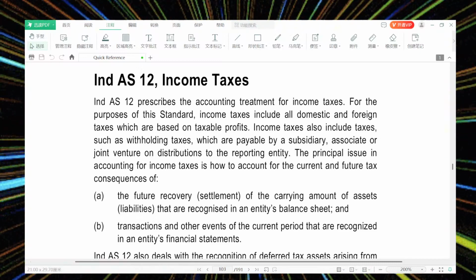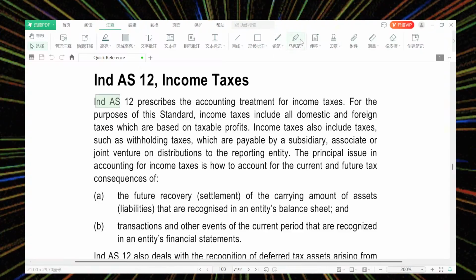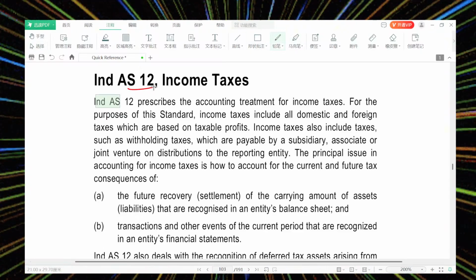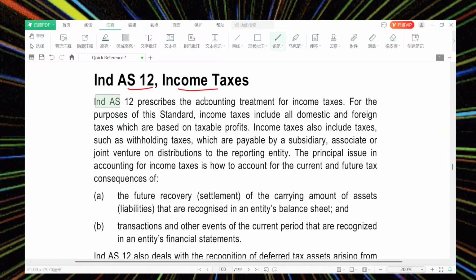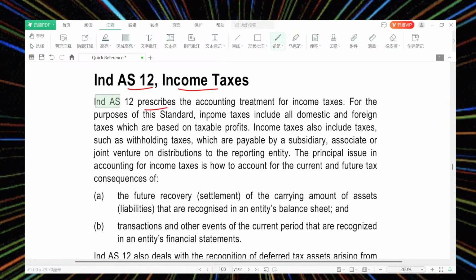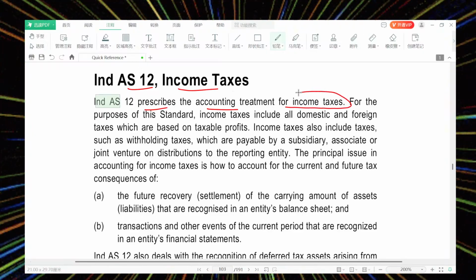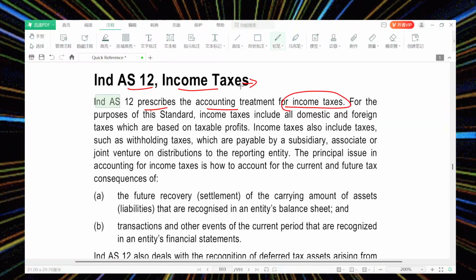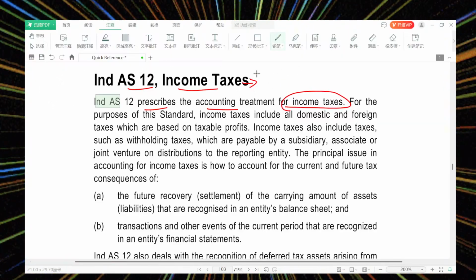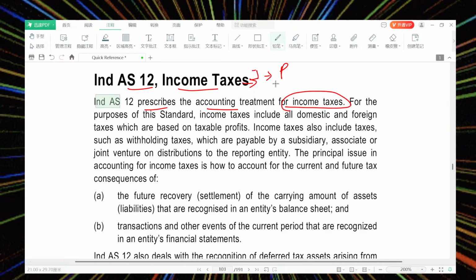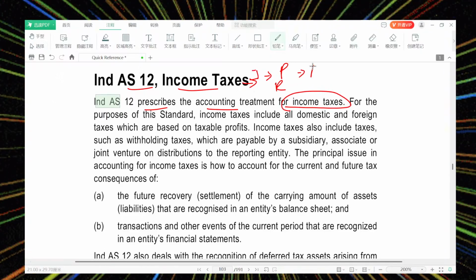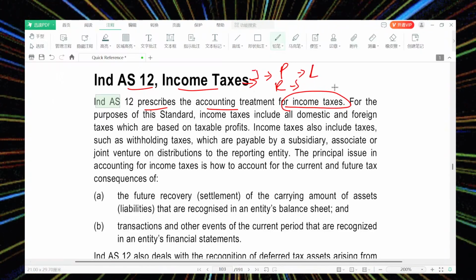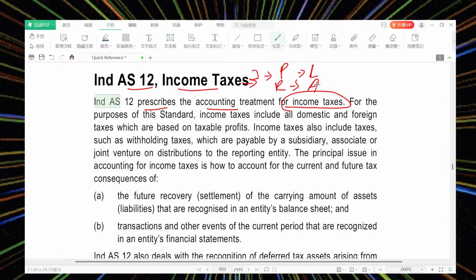So income tax, Ind AS 12. What do you say in Ind AS? Ind AS 12 prescribes the accounting treatment of income taxes. So income taxes also require accounting. What kind of treatment should you have? Income tax may be payable or receivable. Payable is a liability and receivable is an asset.